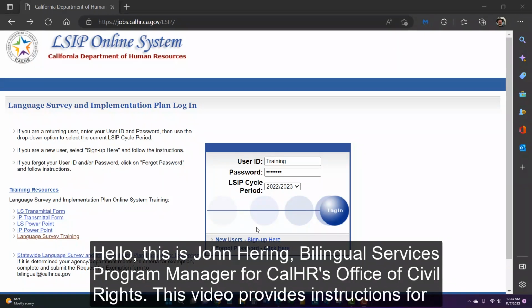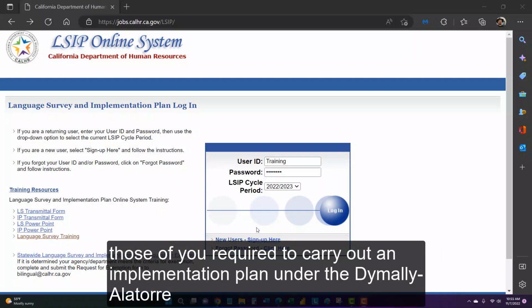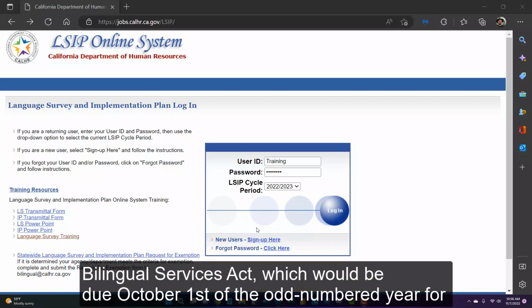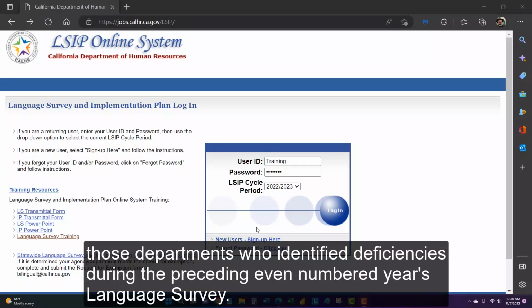This video provides instructions for those of you required to carry out an implementation plan under the Timely Aleatory Bilingual Services Act, which would be due October 1st of the odd-numbered year for those departments who identified deficiencies during the preceding even-numbered year's language survey.